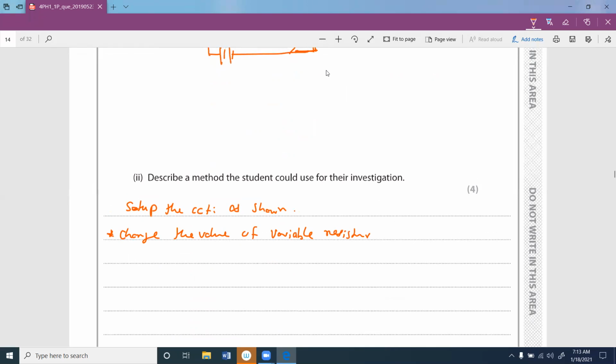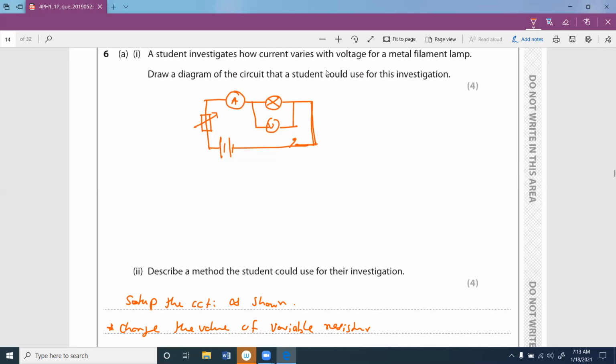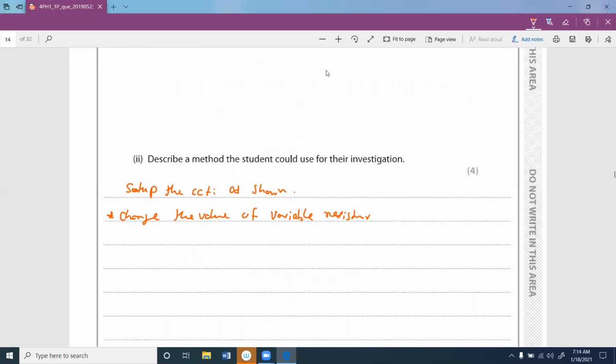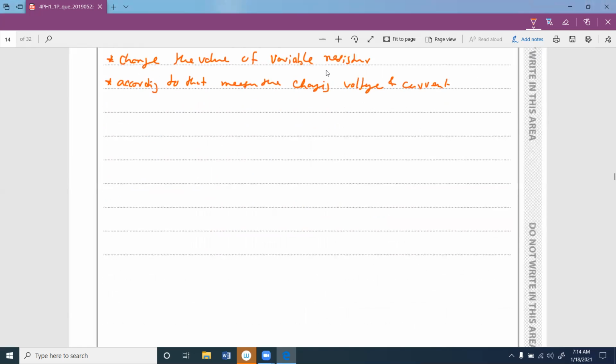When you change the variable resistor value, the total resistance of the circuit varies, and with that the current and the voltage vary. So, according to that, measure the changing voltage and current. That's a factor we have to understand when working out this question. Right, okay. Then let's go to the next part of this question.